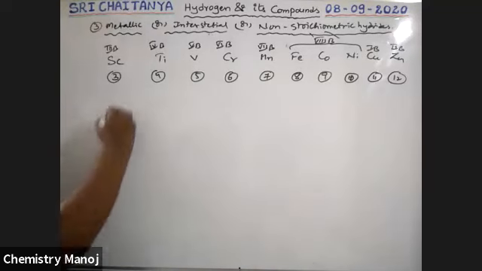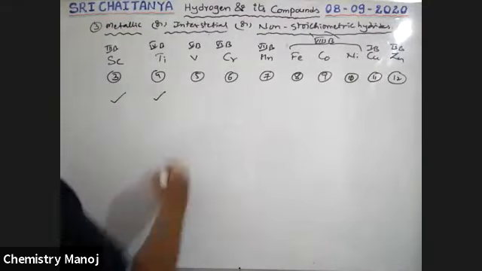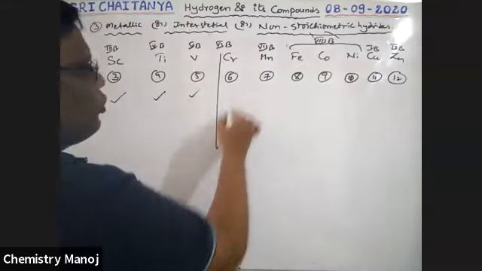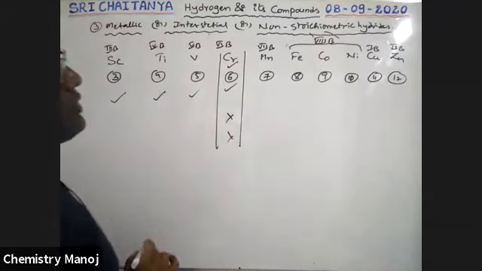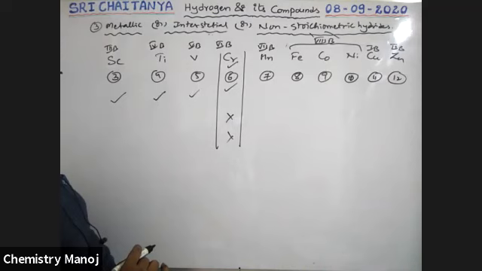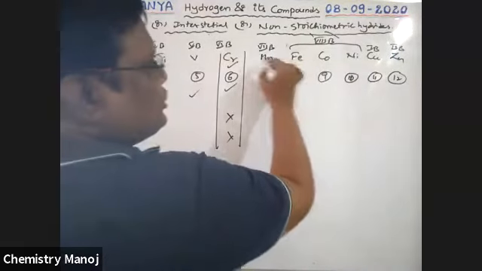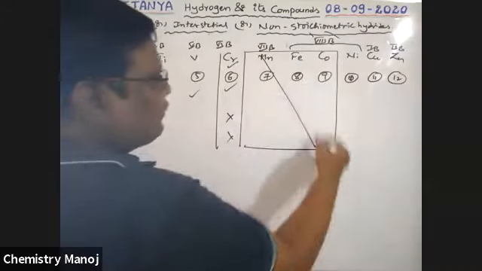See here, the scandium group elements form hydrides, titanium group elements form hydrides, vanadium group elements form hydrides, but in the chromium group, some elements form hydrides and some do not. But manganese, iron, cobalt, and these group elements never form hydrides.